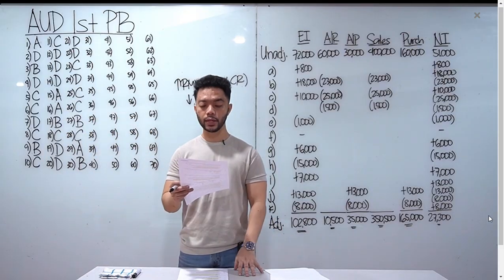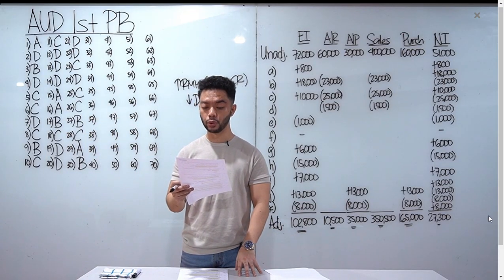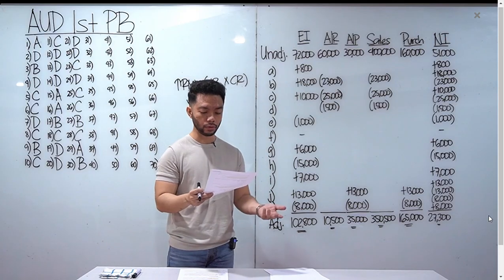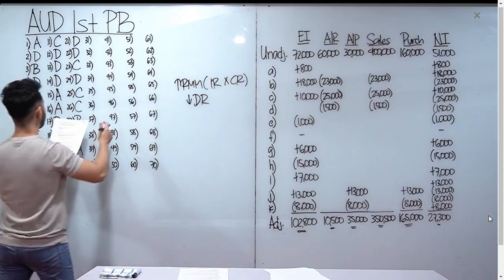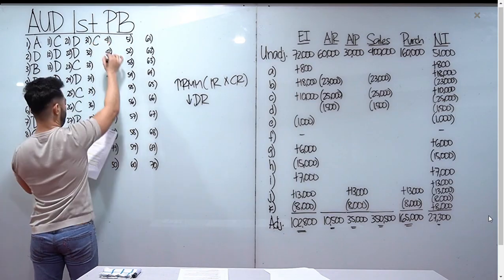31, after obtaining understanding of internal controls, an auditor may assess control risk at maximum. So pag tinaas natin yung control risk, ibig sabihin class, ineffective yung internal controls. So letter C tayo, believes internal control activities are unlikely to be effective.